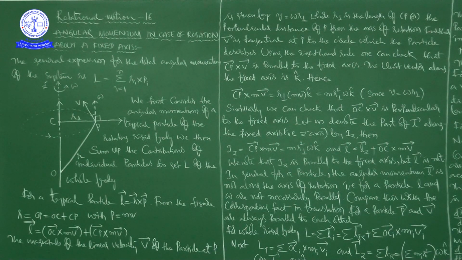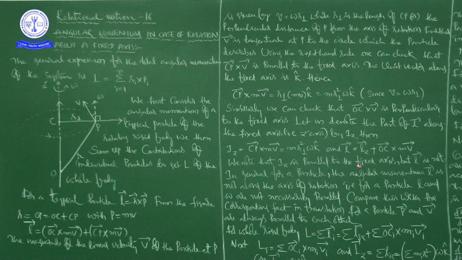Let us denote the part of angular momentum along the fixed axis, that is the z axis, by Lz. Then Lz is equal to CP bar cross mV bar, that is equal to m R⊥ squared ω k cap.